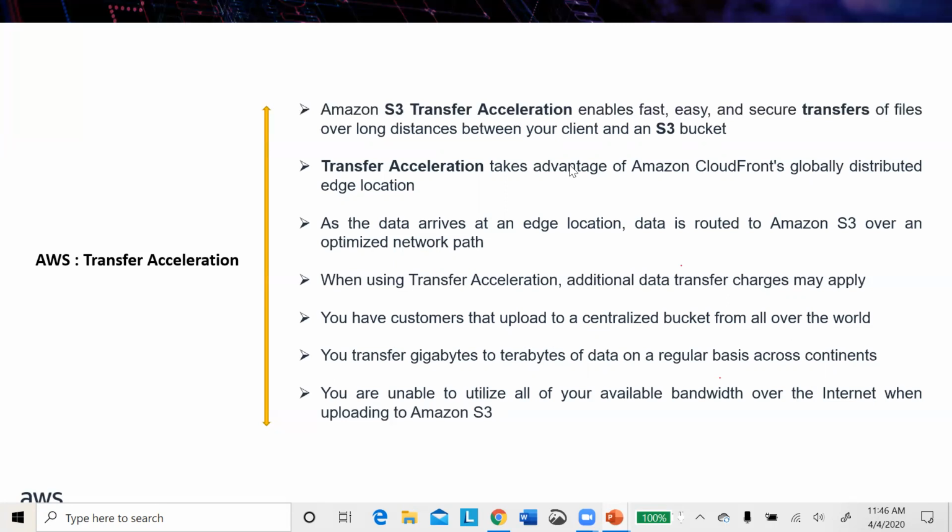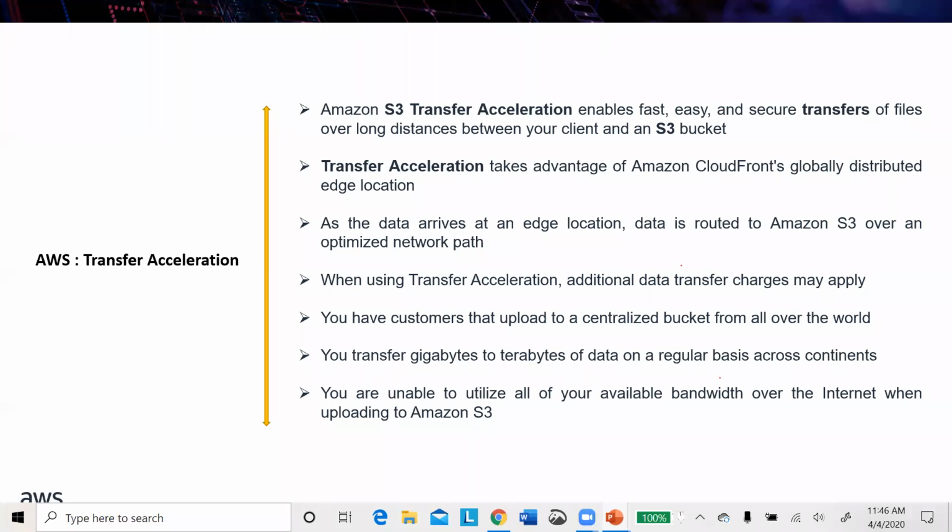You have customers that upload to a centralized bucket from all over the world. That time you need transfer acceleration, and to transfer gigabytes to terabytes of data. Normally it transfers in gigabytes, for example, 50 gigabytes per minute. I want my data to be transferred as fast as possible, and that also a huge amount of data, not in gigabytes but terabytes.